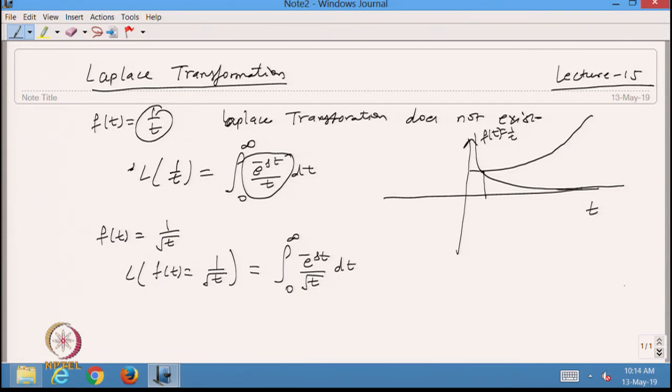Now I will take a change of variables. Let us assume s t is equal to w. From here t is w by s, and also s dt is equal to dw.